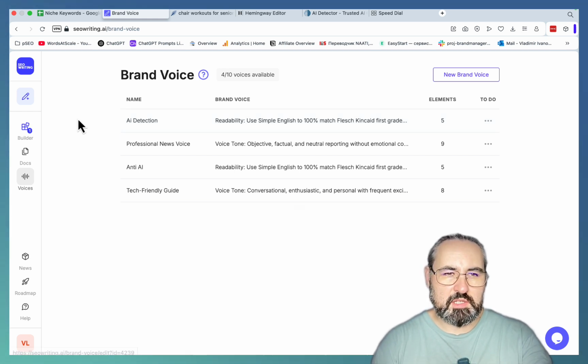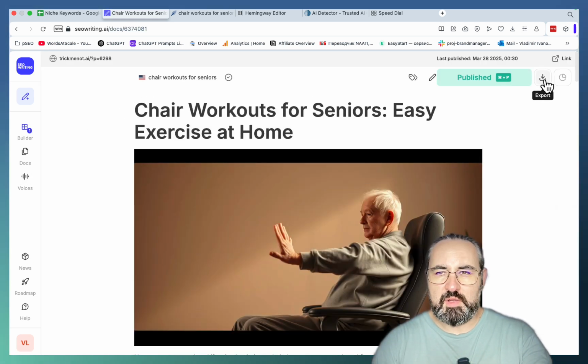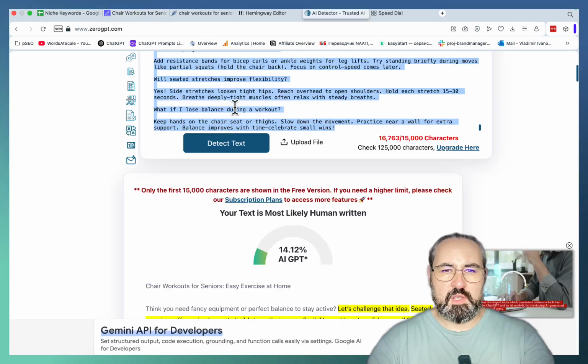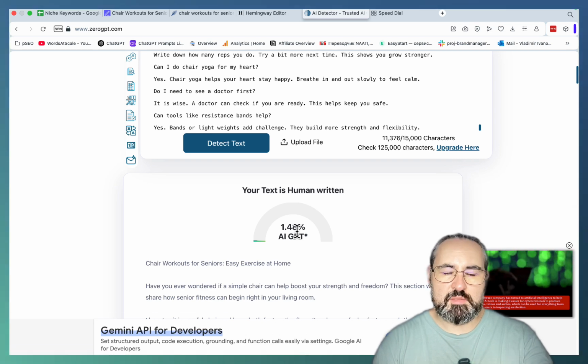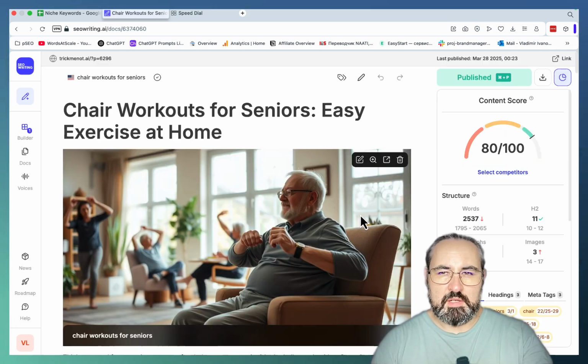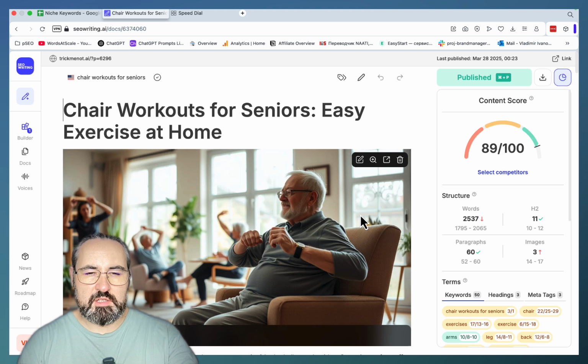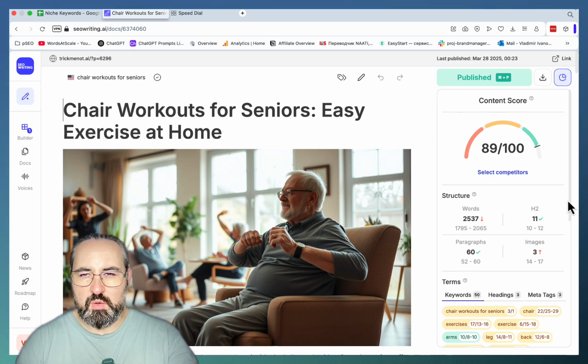Let me just demonstrate. If you go to this article here, which was generated by O1, let me just paste in the text. And this is almost 100% human, like 98% human. This is amazing. Now, once our article is generated, we have a few amazing features. As you can see, we now have our own SEO kind of interface. And if you had published this article, you can republish it. And this is amazing for refreshing your content.